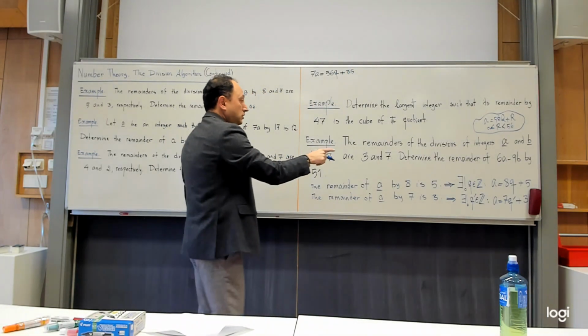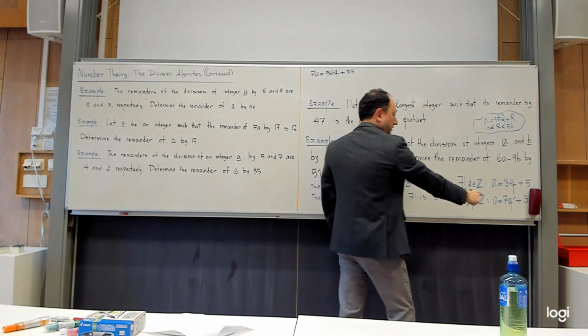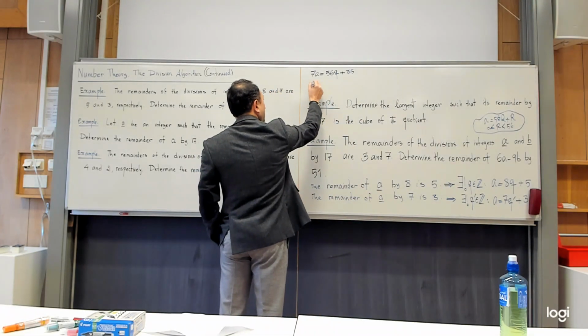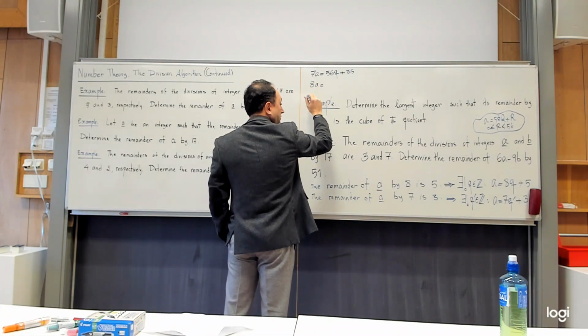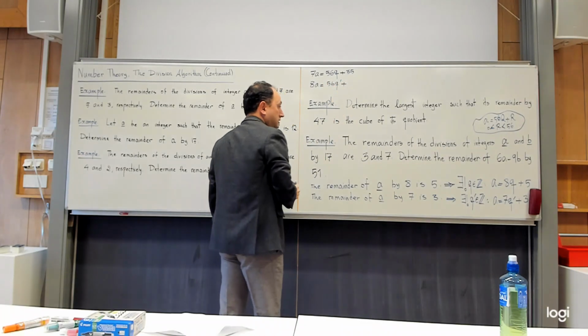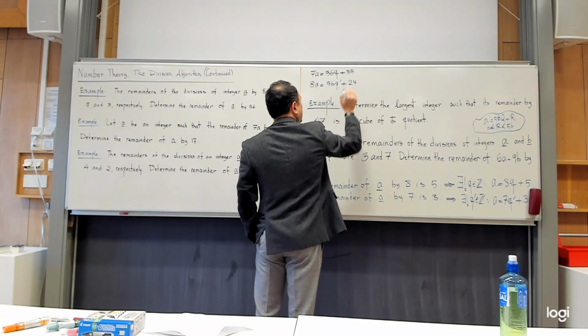And then I multiply the second one by 8, because still my goal is to make 56 appear here. So 8a becomes equal to 56q prime, and then plus 8 times 3, which is 24.